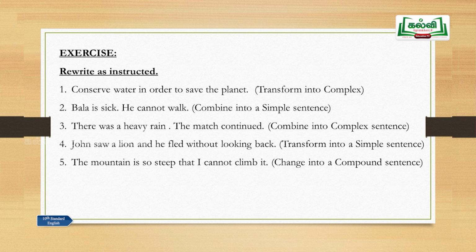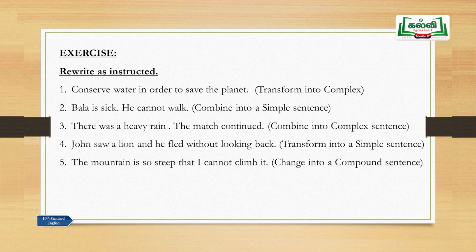Sentence number 1. Conserve water in order to save the planet. Transform into complex. So, find out what kind of sentence is given first. In conserve, that is a finite verb. To save, that is a non-finite verb. This is a simple sentence. So, how will we transform this into a complex sentence? In order to save the planet, right?